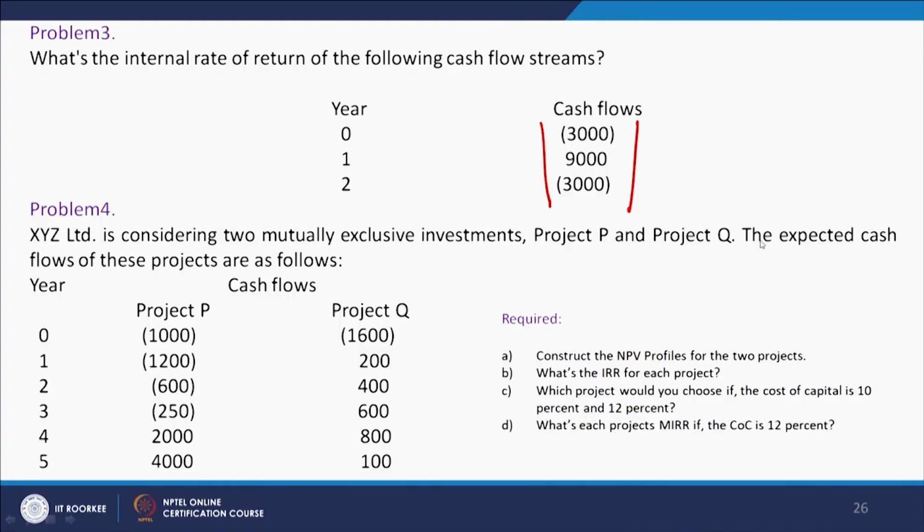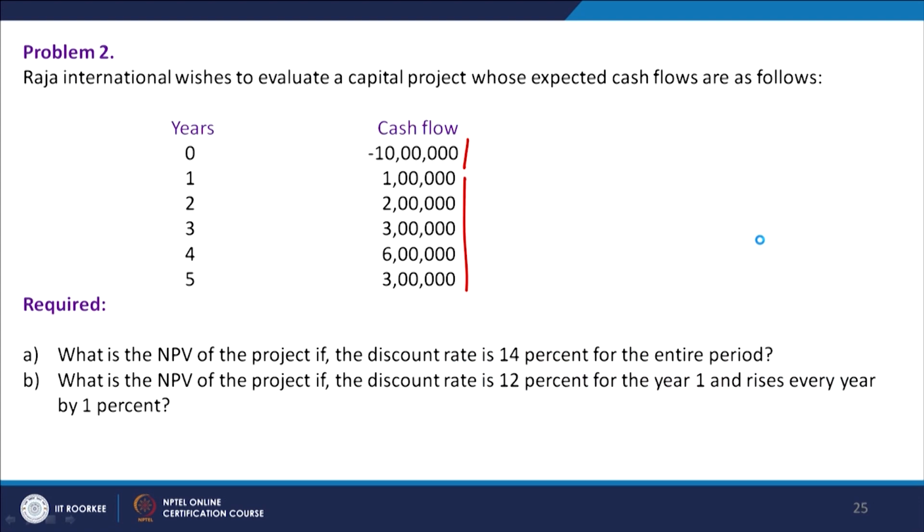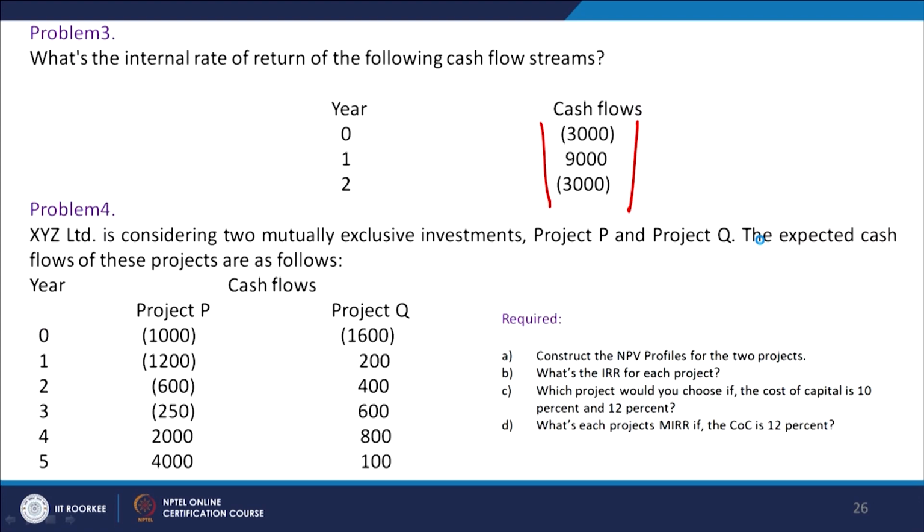The next problem we go for is this. XYZ Limited is considering two mutually exclusive investments, project P and project Q. The expected cash flows of these projects are as follows. We are given a period of 5 years again, and we are given two projects now. This problem is different from the previous 2-3 problems which we did. There we had only one project, with only one cash inflow and cash outflow issue, and we had to simply evaluate that problem. But in this case the things are different.